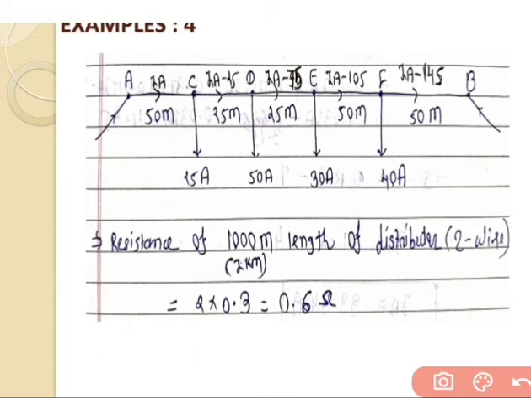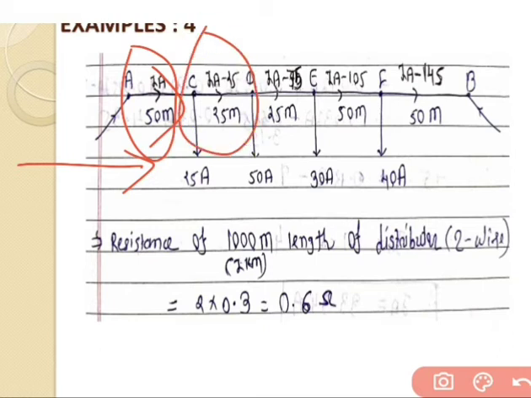So in that case we have assumed that all the loadings are balanced from only one direction, from A to B side. So for that we have assumed that the maximum current is flowing to the AC section, that is IA. Now we will go for the CD section. For that, the first loading is cut out, so the current is IA minus 25. If we go for the DE section, there are two loadings cut out, so we have the answer IA minus 75.